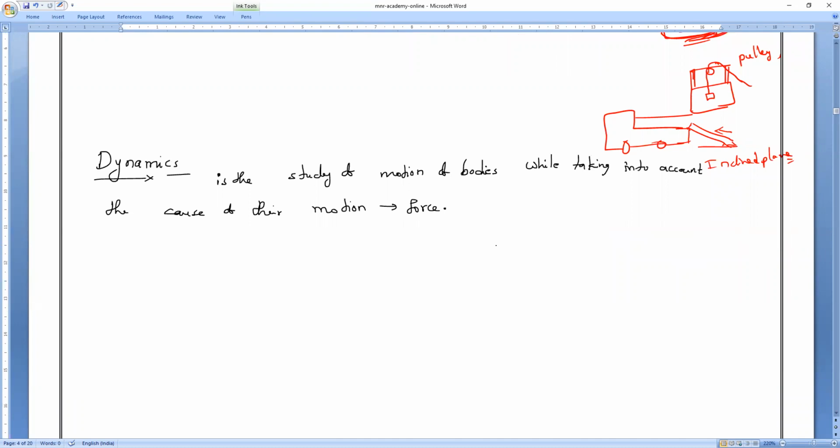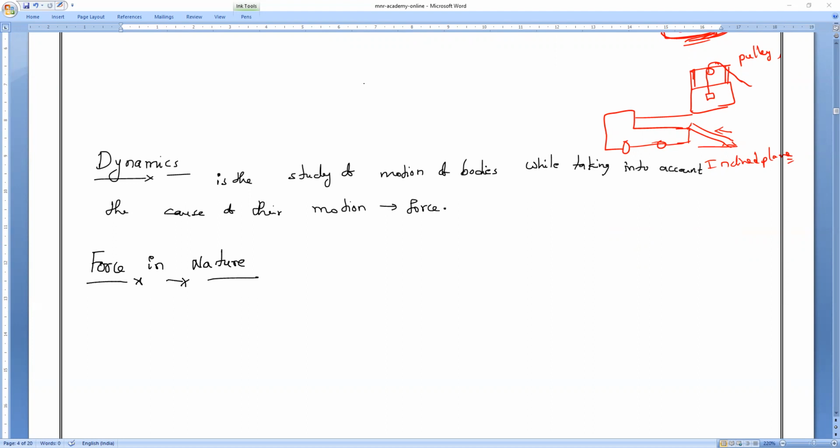Now, force in nature, you can see that. So what is force? We'll discuss it. We all know the 8th class first chapter is force only. Do you all remember force and pressure? You might have studied it in 8th class. Force means a push or pull of an object. Push or pull of an object is called force.